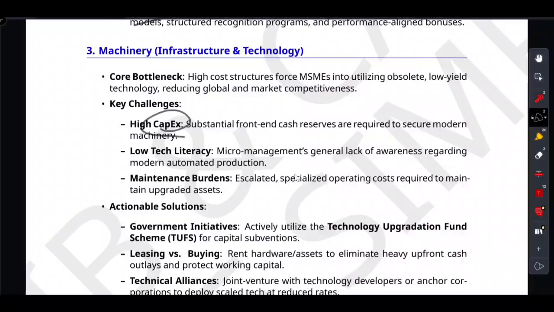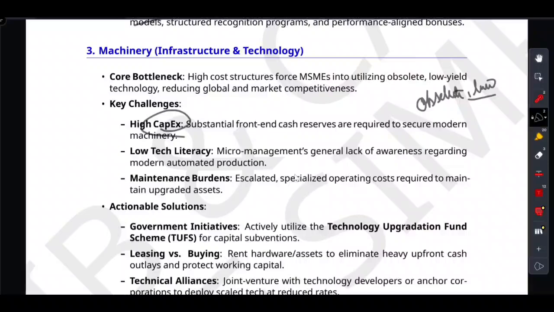Because MSMEs lack that upfront cash, they are forced to use obsolete, low yield ovens. Their tech literacy is low, and maintaining old equipment is so expensive. So what is the solution?